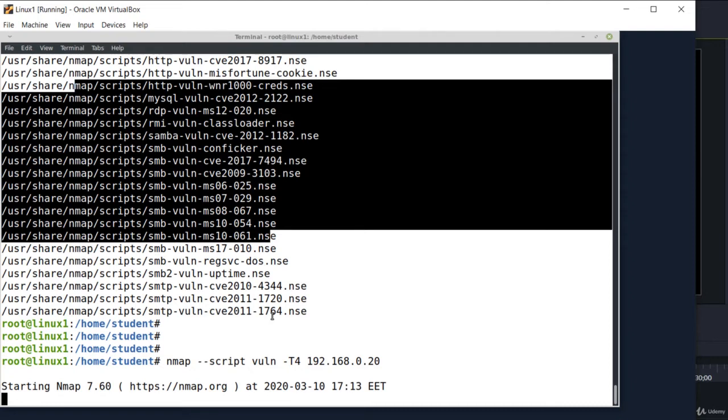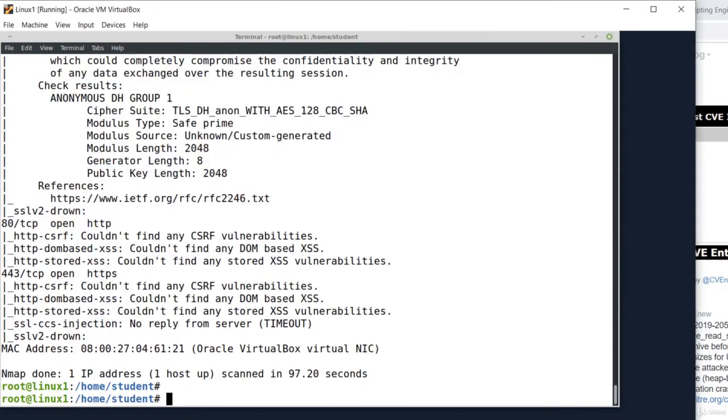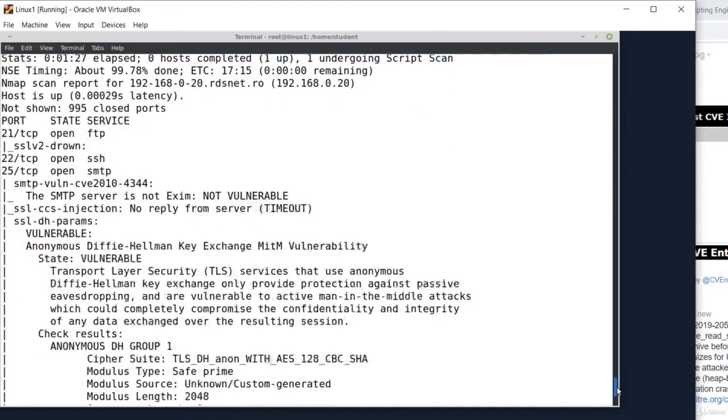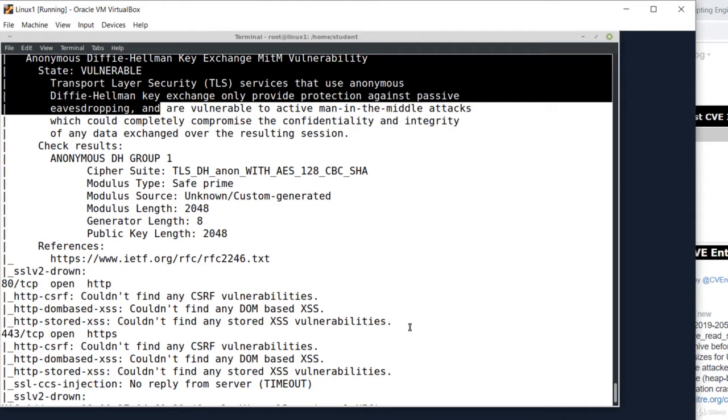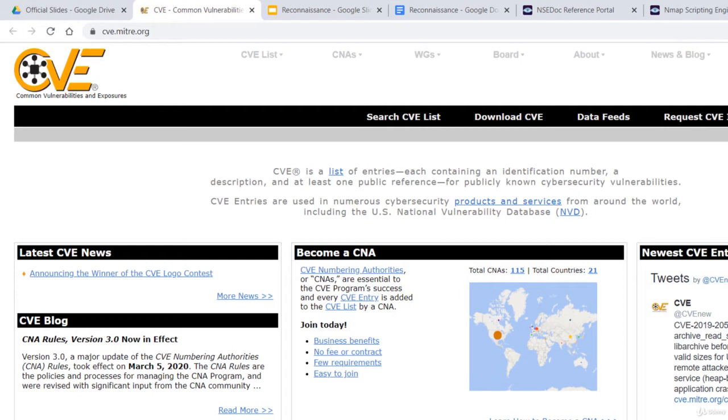I'm pausing the recording until it's over. And we are presented with a full report of vulnerabilities discovered for the services that are running on that host. The scan has detected common vulnerabilities and exposures, or CVE.